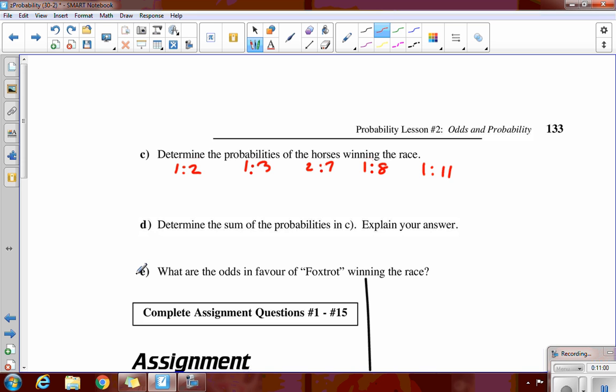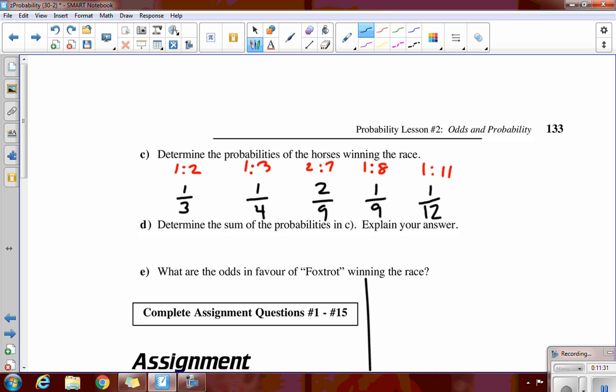This question you'd never see on a diploma because it goes from telling you something in the positive to the negative, then asking you a question in the positive, and now it's asking you in the positive again. They're doing it so you can really understand what's going on, but it's not well worded. What's the probability of this dude winning the race? A third, 1 out of 3. This guy, 1 out of 4, and then 2 out of 9, 1 out of 9, and 1 out of 12.